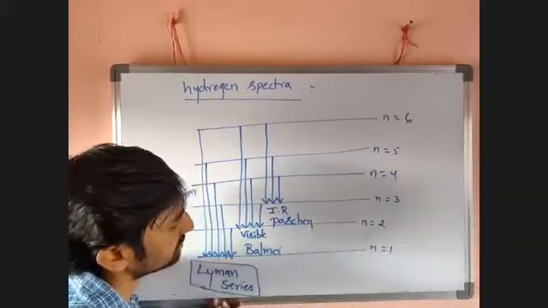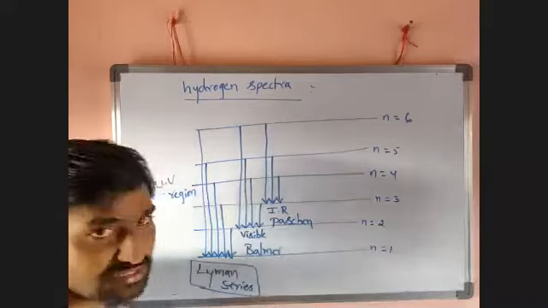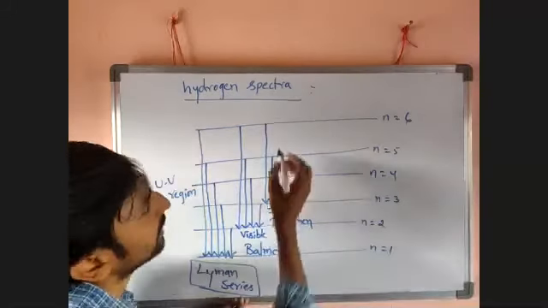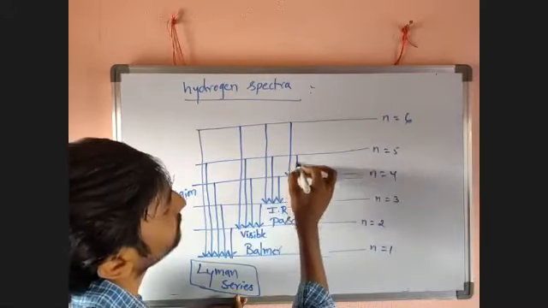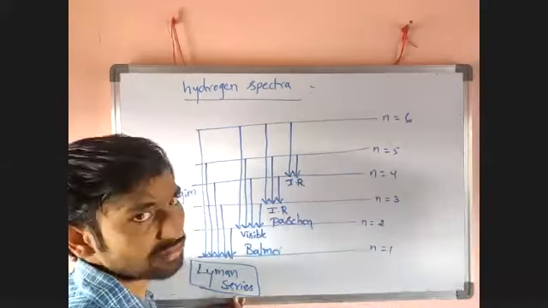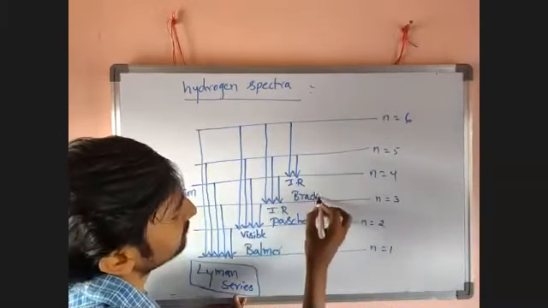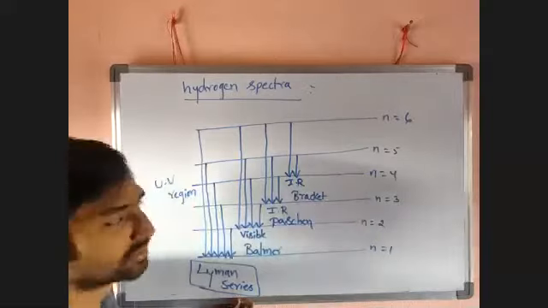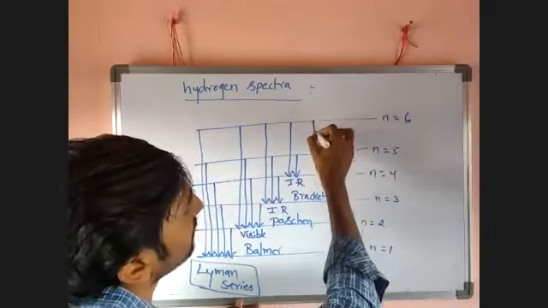This series is called the Paschen series. Now when an electron returns to the fourth lower energy level, a series of lines is formed in the IR region. This series is called the Brackett series.